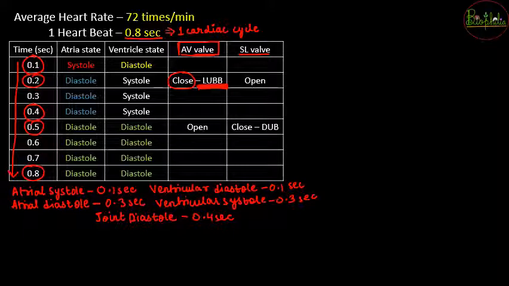Now at 0.5 second the AV valve, that is the atrioventricular valve, which includes the bicuspid and the tricuspid valves, are going to get opened, which were shut at 0.2, and once these open the semilunar valves are going to get closed, and when these semilunar valves get closed the second sound is produced, that is dub.